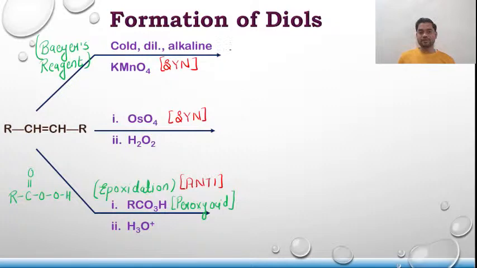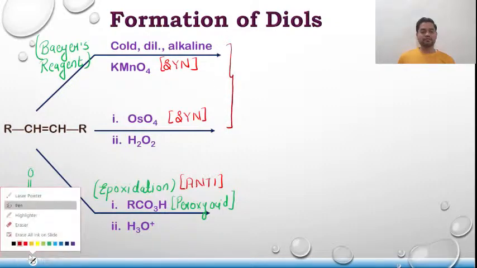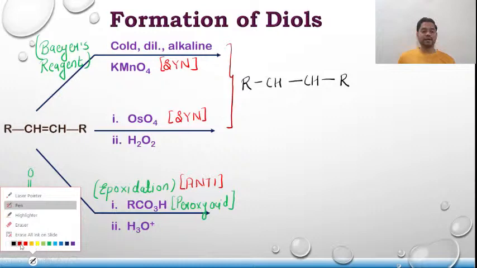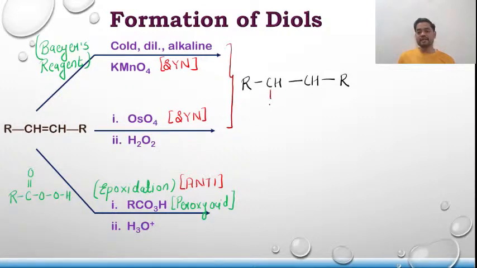If I mark the product of the first two, it can be represented as R, CH, single bond, CH, R, and both the OH groups will get added from the same side. That means from this side and from this side. The addition is exactly from the same side.